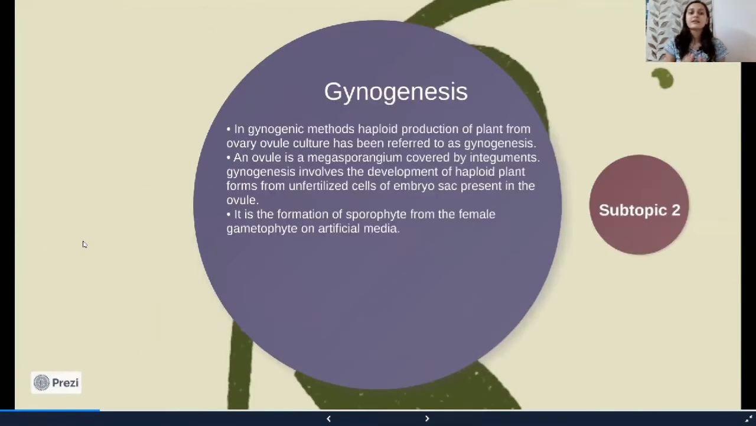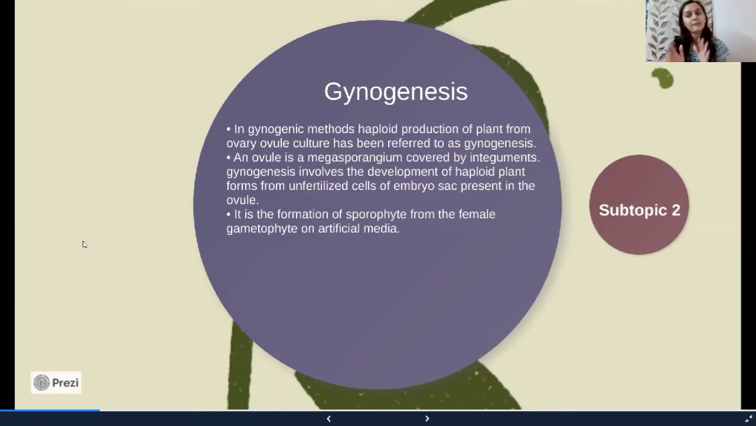In the gynic method, haploid production of plants from ovary or ovule culture is referred to as gynogenesis. So either ovary or ovule is cultured in this type of plant tissue culture method, and thus it is called gynogenesis. And an ovule is a megasporangium. What is an ovule? It is a megasporangium covered by integuments, and there are different types of ovule.